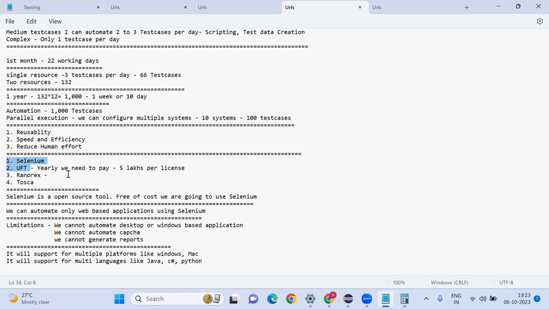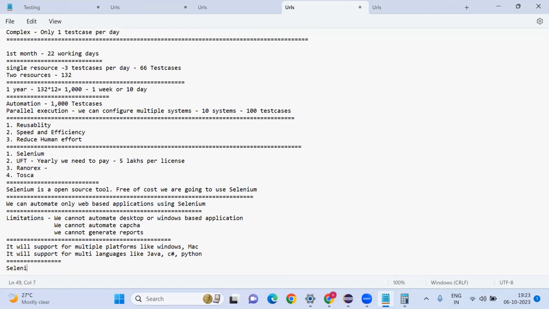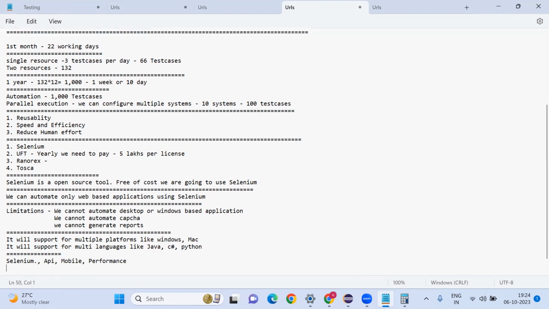Some people will look for Selenium, API, mobile, performance. These are mostly based on experience; you will get knowledge on these multiple things. Selenium is web automation. If you have all these four skill sets, you can work in any organization. You can even get a job in the US, UK.